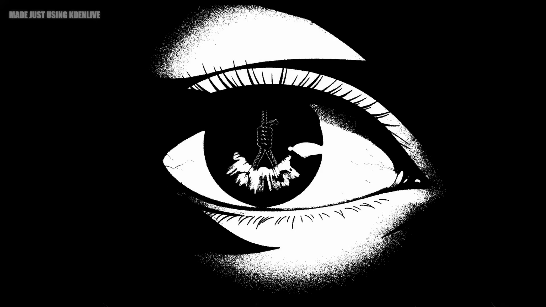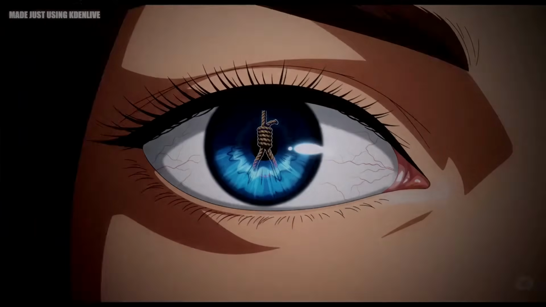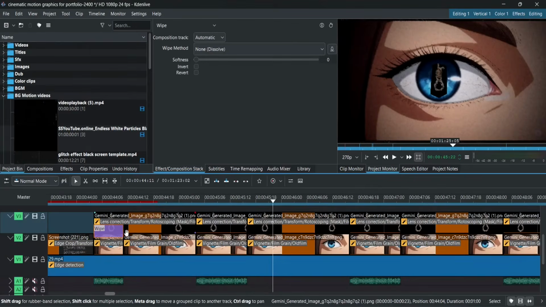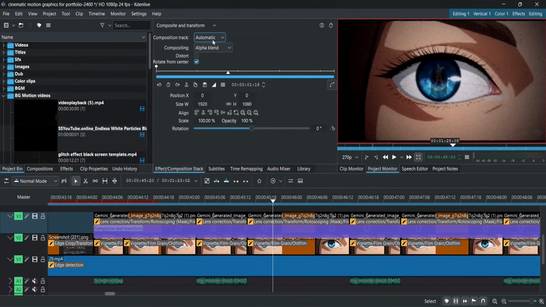Now comes this part, which is also very easy, like seriously. First of all, let's talk about the rope. How I added this over the eye? It's just this blue bar. Then inside the blue bar, it's composite and transform. Then V2, and finally, lighten.